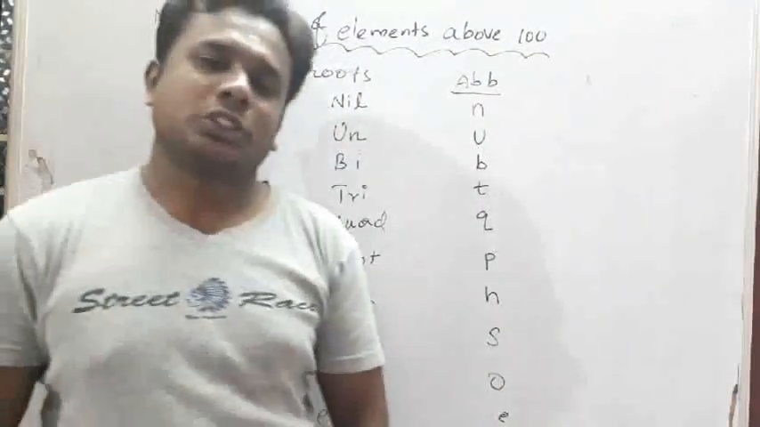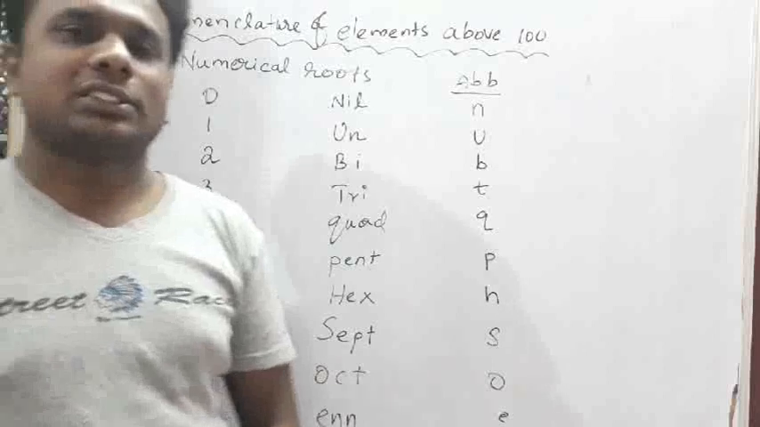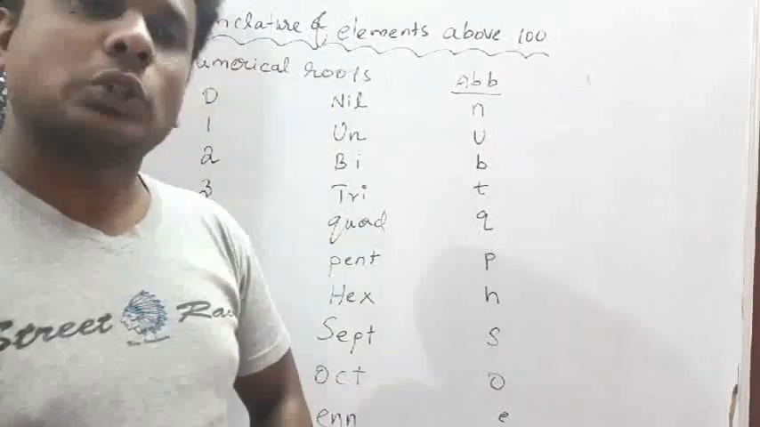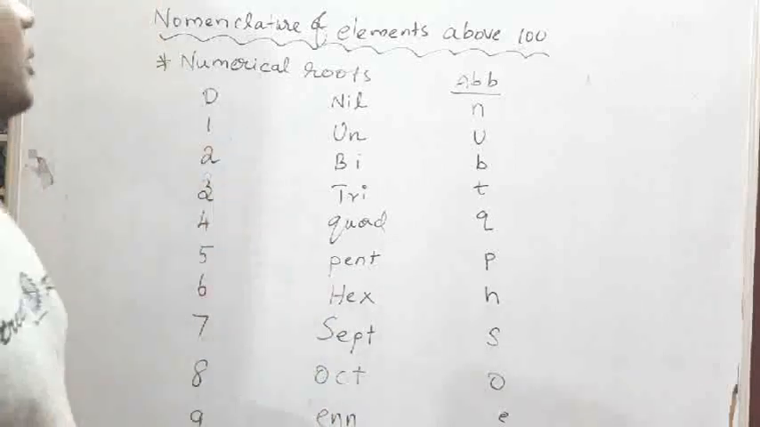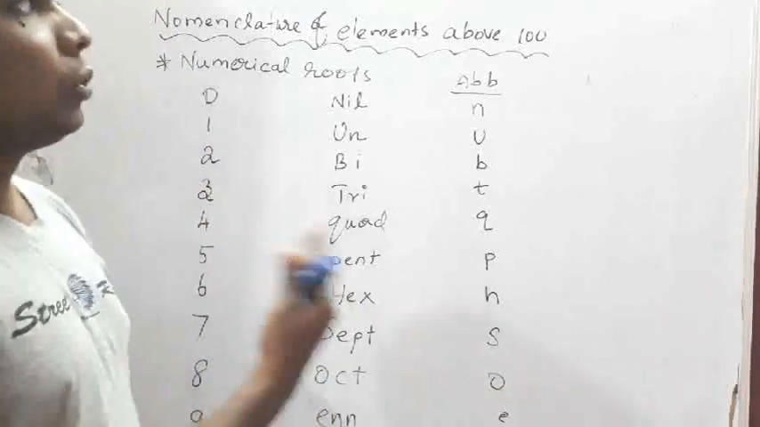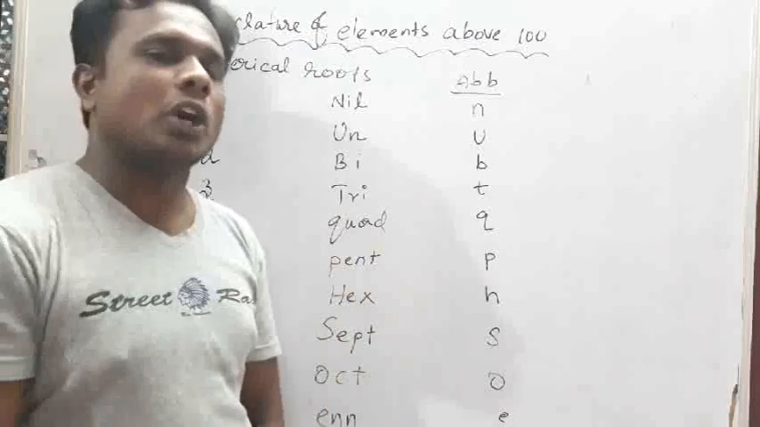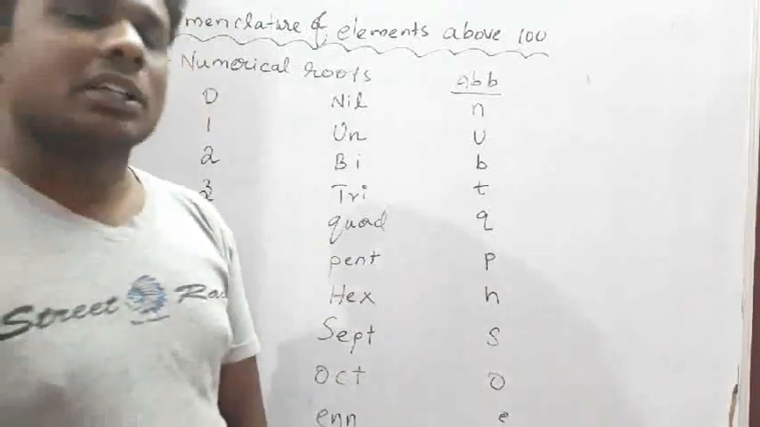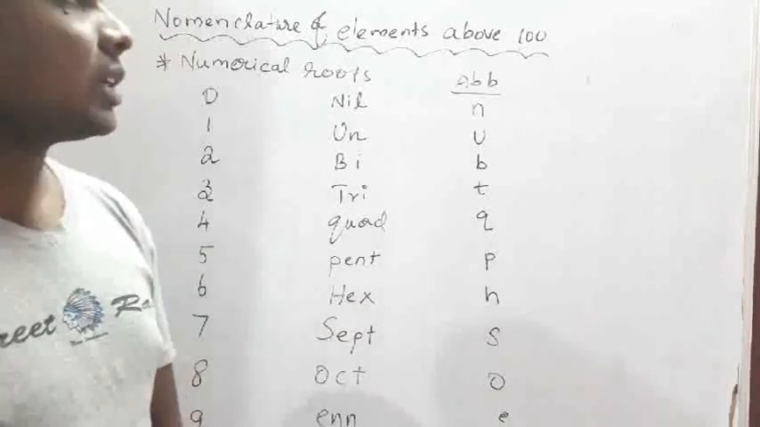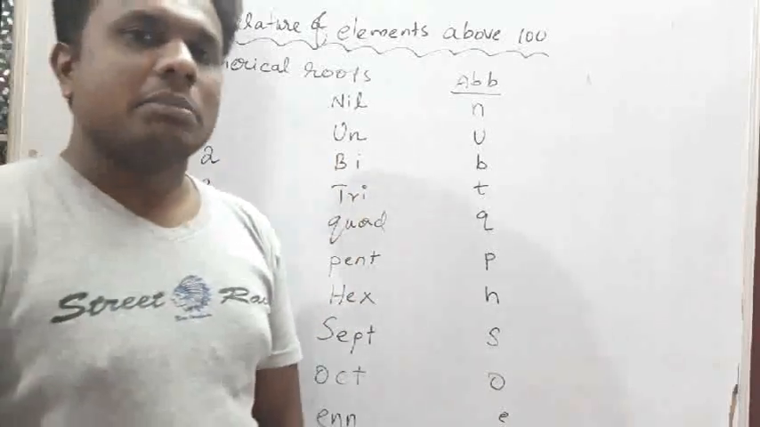Good evening, dear students. So last class we discussed groups and periods. Today we are going to discuss the nomenclature of elements with atomic number above 100. Why do we need nomenclature for elements above atomic number 100? Because